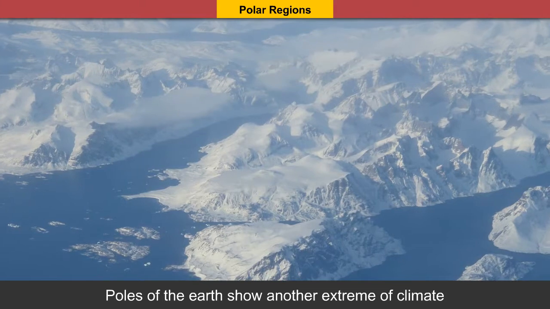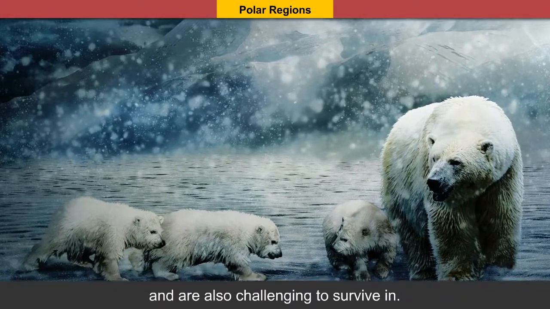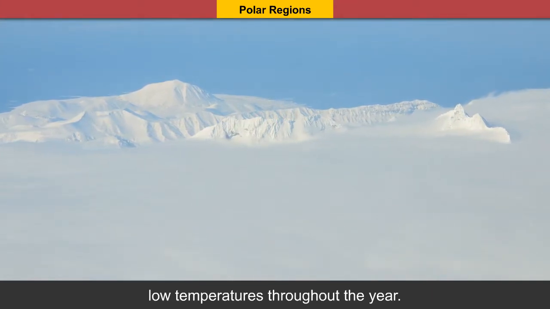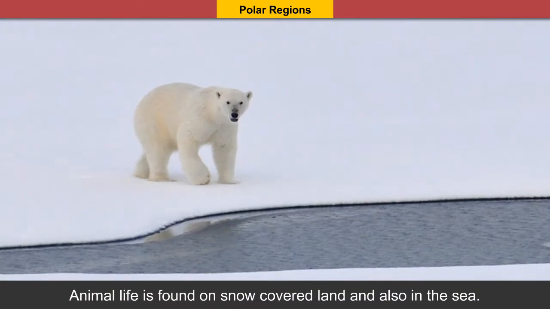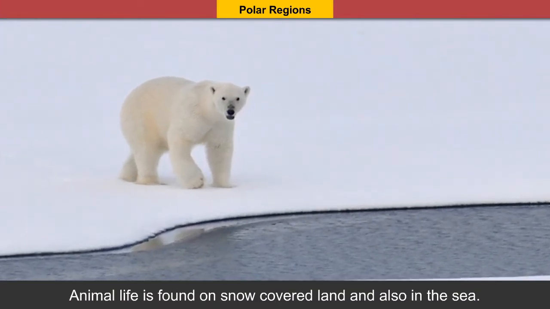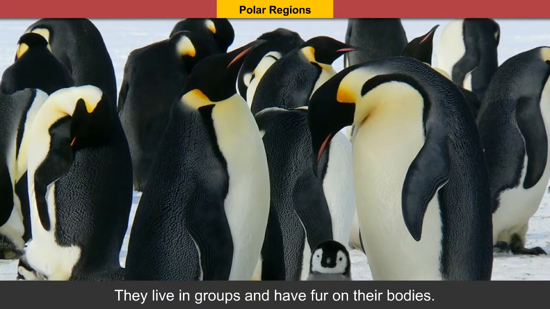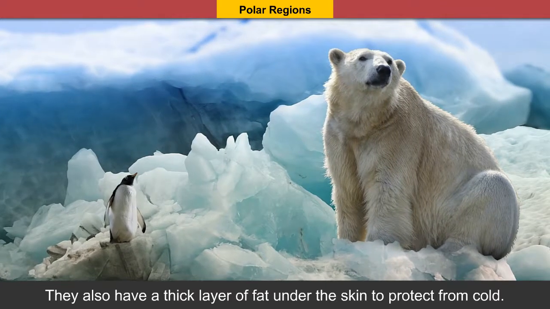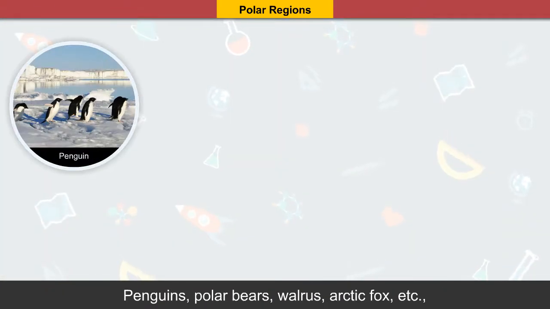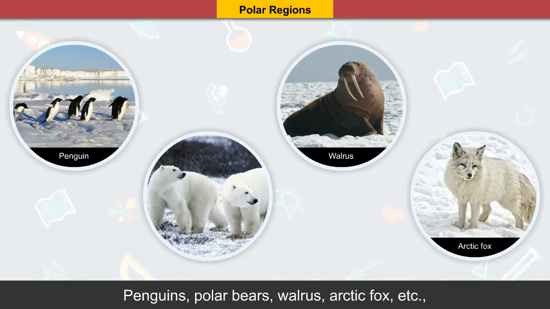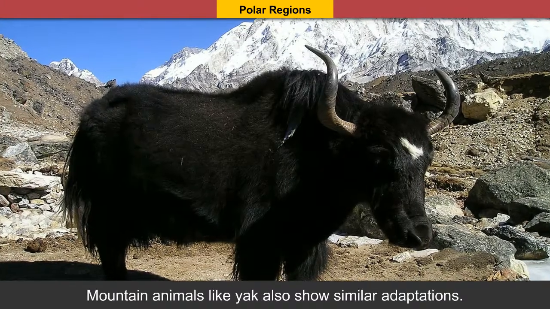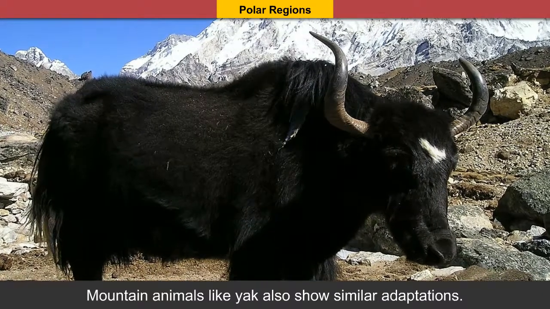Polar regions. Poles of the Earth show another extreme of climate and are also challenging to survive in. They are permanently covered in ice and have very low temperatures throughout the year. Animal life is found on snow-covered land and also in the sea. They live in groups and have fur on their bodies. They also have a thick layer of fat under the skin to protect from the cold. Penguins, polar bears, walrus, Arctic fox, etc. are found in the polar regions of the Earth. Mountain animals like yak also show similar adaptations.